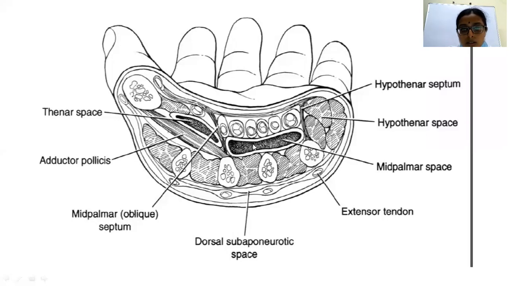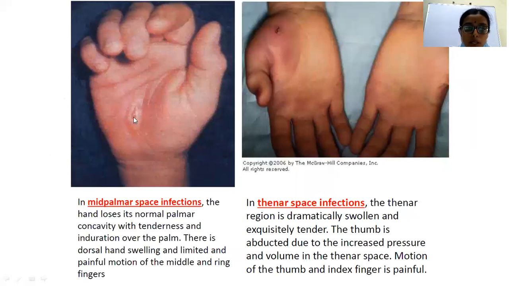metacarpals. So the mid-palmar space lies between the flexor tendons and the metacarpals and the interosseous here. And this is the thenar space. This thenar space lies between the flexor pollicis longus here and the adductor pollicis here. So in mid-palmar space infections, the normal concavity of the hand is lost and there will be tenderness and induration over the palm. And there will be huge swelling of the hand, usually more prominent on the dorsal side, giving the appearance of a frog hand.